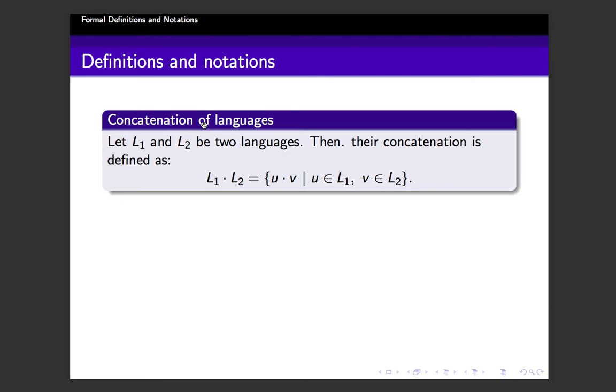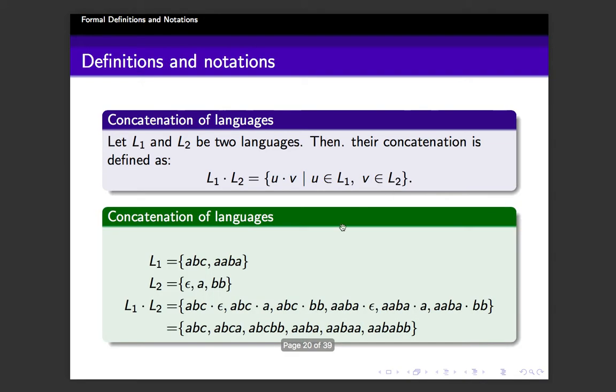definition, which is concatenation of two languages. Let L1 and L2 be two languages. Then their concatenation is defined as L1 concatenated with L2, that is L1 dot L2, which is equal to the set of all strings U concatenated with V, such that U is from the language L1 and V is from the language L2. To understand what it is, consider an example.